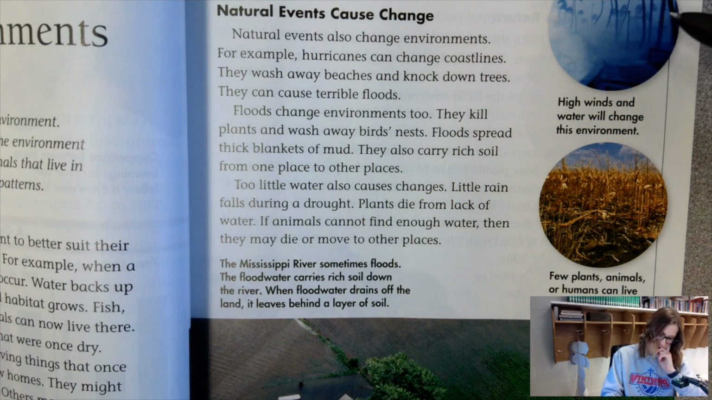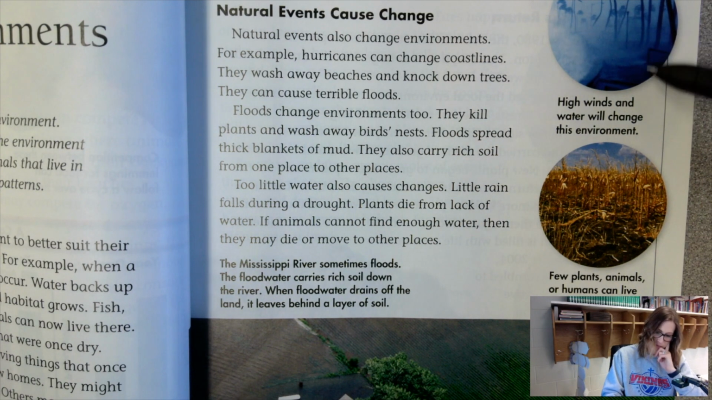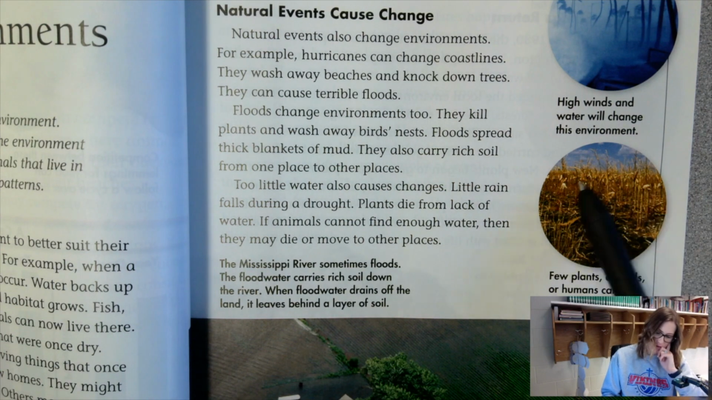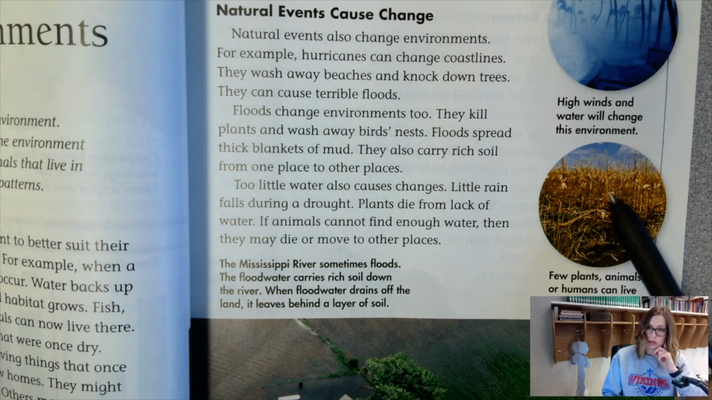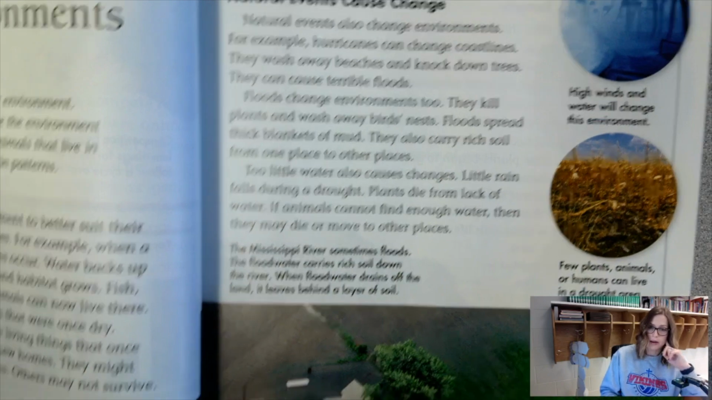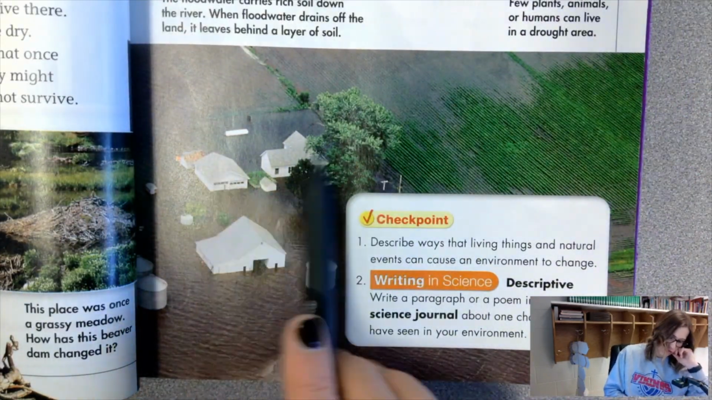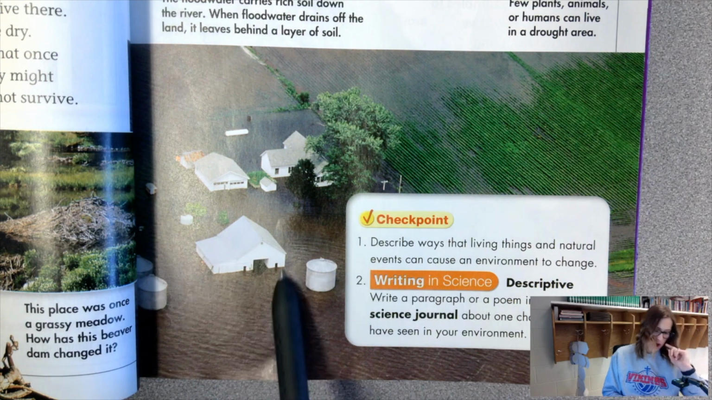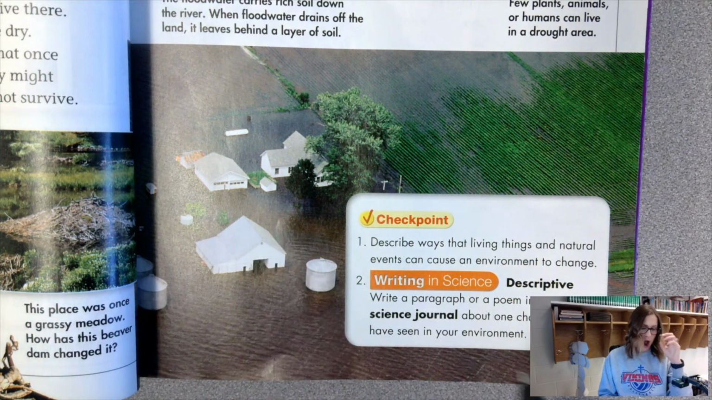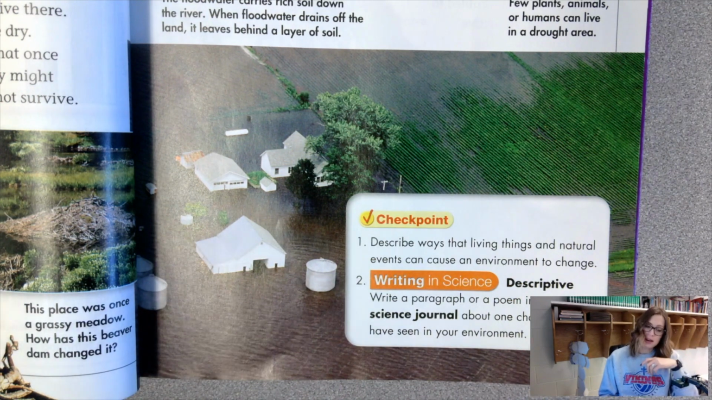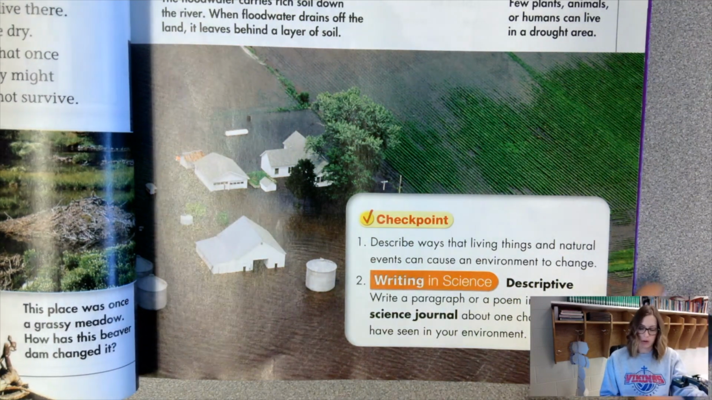You can see here we have high winds and water that are changing like a hurricane. We've got a drought happening here where the plants are drying out because there's no water. And at the bottom, you've got a picture of this flood. Now, while these houses are currently surrounded by water, when that flood finishes and the water goes away, it's going to leave behind a layer of really, really fertile soil that'll help plants grow afterwards.